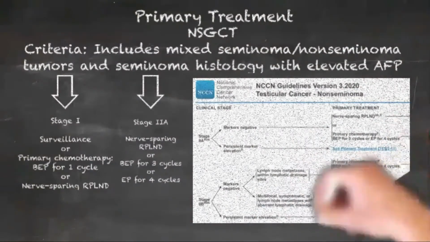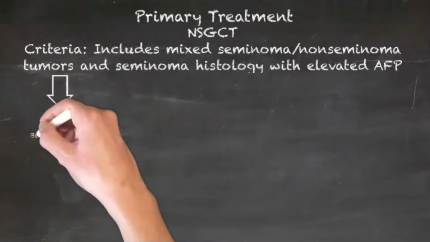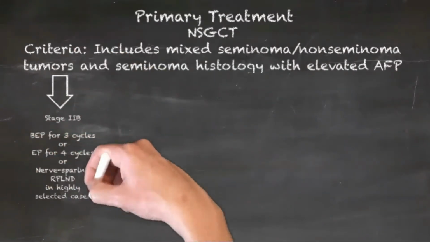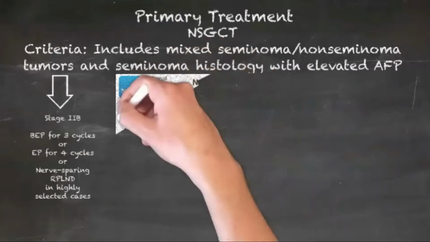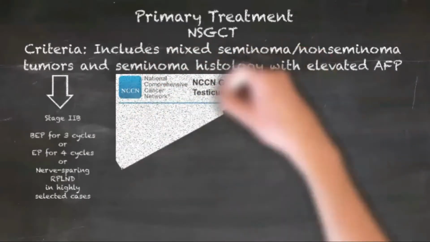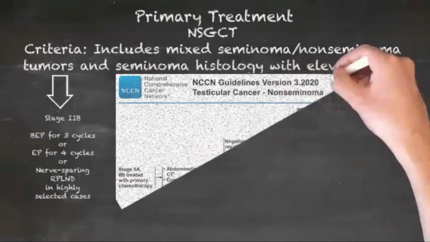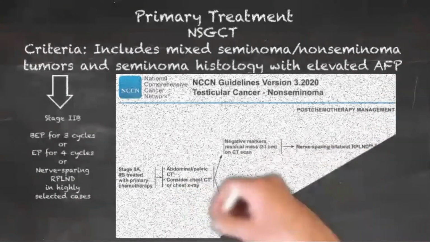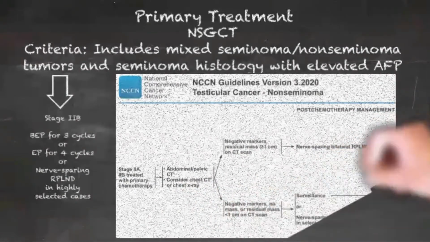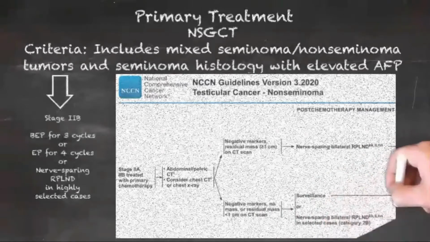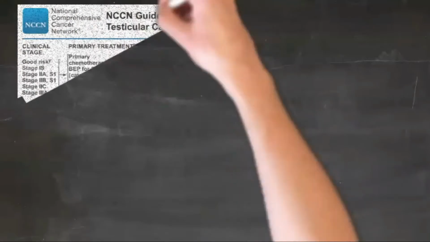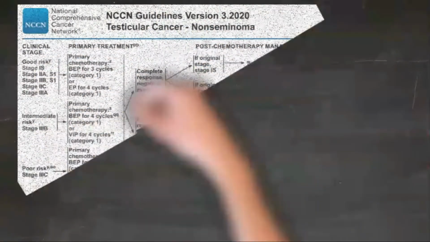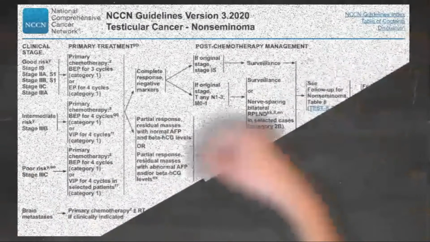Clinicians should recommend RPLND or chemotherapy for patients with stage 2A non-seminomatous germ cell tumor with normal post-orchiectomy serum AFP and HCG. In patients with clinical stage 2B non-seminomatous germ cell tumor and normal post-orchiectomy serum AFP and HCG, clinicians should recommend risk-appropriate multi-agent chemotherapy. Clinicians may offer RPLND as an alternative to chemotherapy to select patients with clinical stage 2B non-seminomatous germ cell tumor with normal post-orchiectomy serum AFP and HCG.